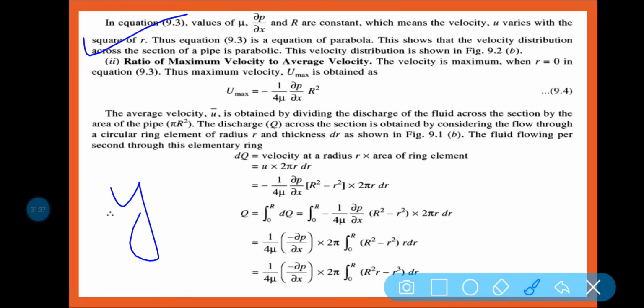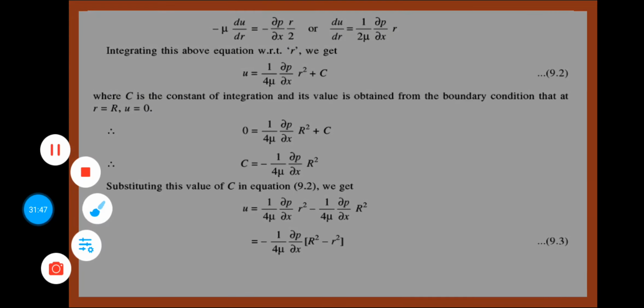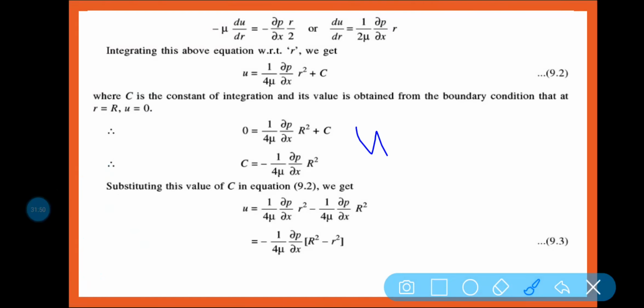Am I right? What is the equation of a parabola? y square is equal to 4ax. So y square is equal to 4ax, and in this equation you can see here, u is proportional to r square.